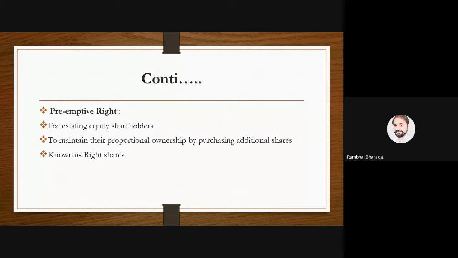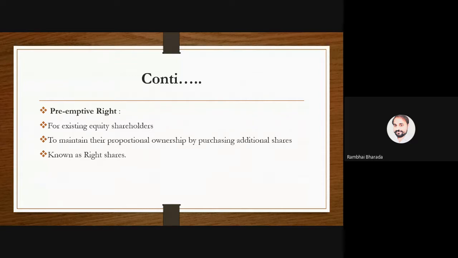Company have an authorized capital of rupees 20 lakh, let's say. This is the authorized capital, AC, of the company. Out of that, the company has issued only 15 lakh rupees. That is the issued capital, IC. Now the company wants some more capital, and the company is going to issue the remaining 5 lakh rupees to the